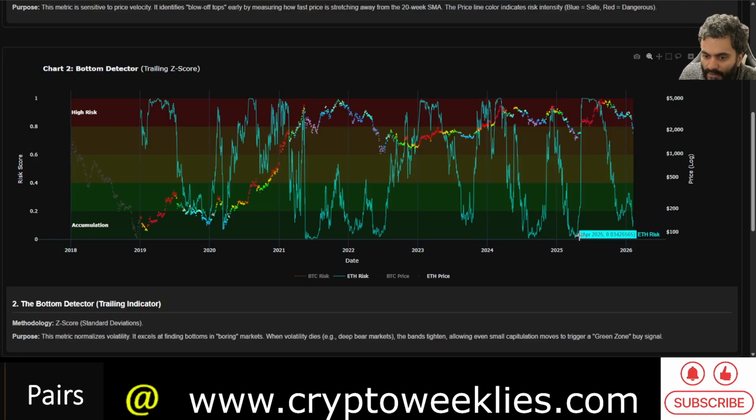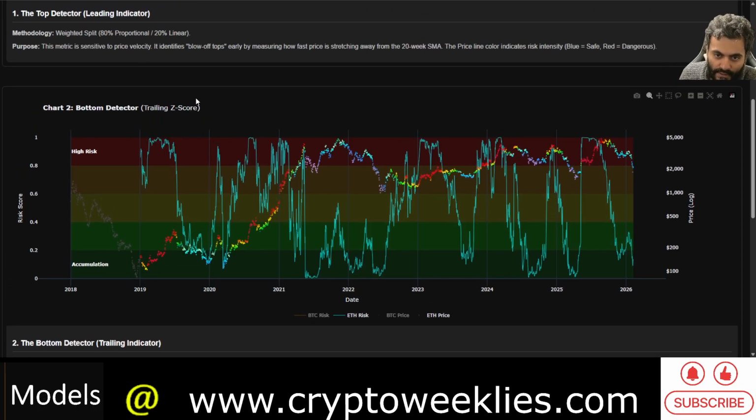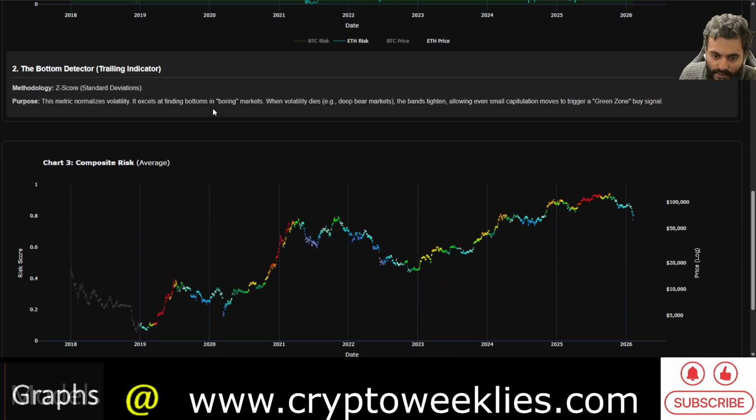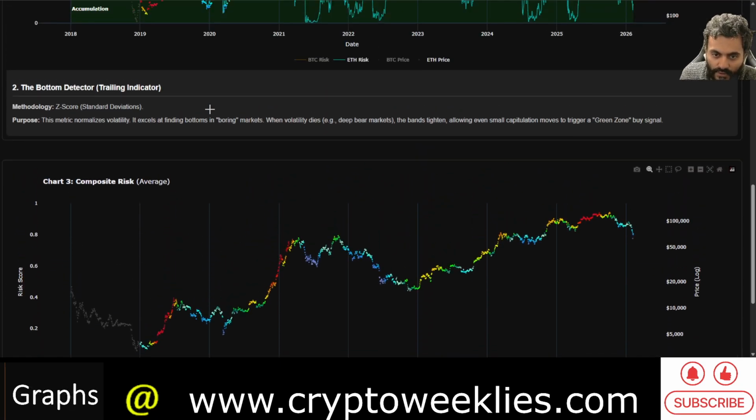We did see a similar risk profile for ETH in April 2025, as well as in September 2024, and there was a massive rally following that. So that still hasn't happened. So the bottom indicator for the trailing Z score is not yet achieved for ETH.